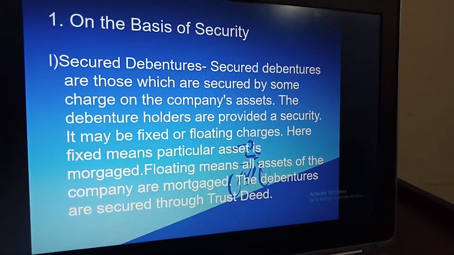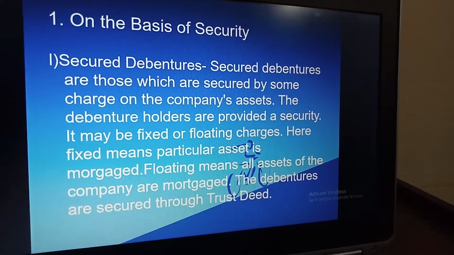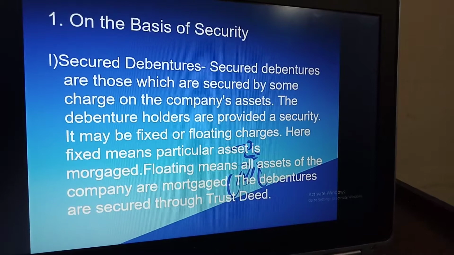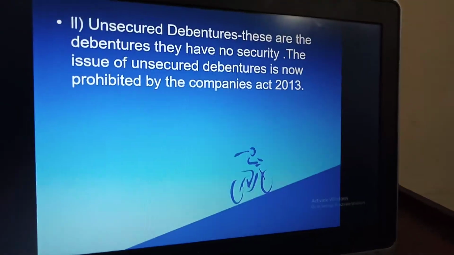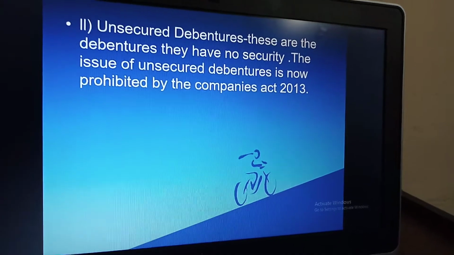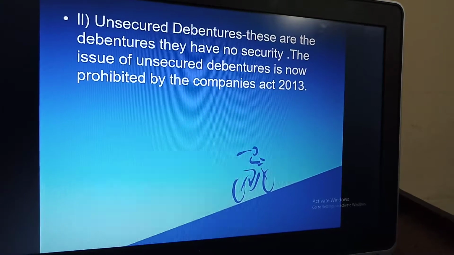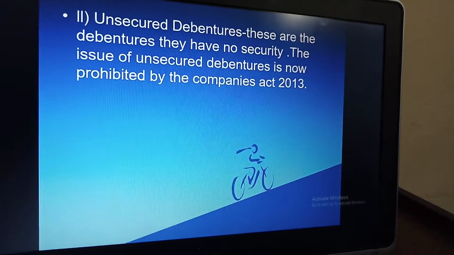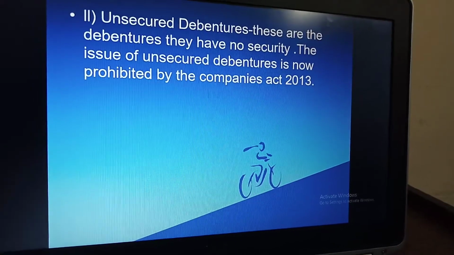Here fixed means a particular asset is mortgaged. Floating means all the assets of the company are mortgaged. The debentures are secured through a trust deed. Number 2 is unsecured debentures. These are the debentures that have no security. The issue of such unsecured debentures is prohibited by the Companies Act 2013.